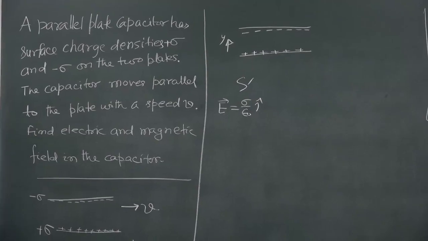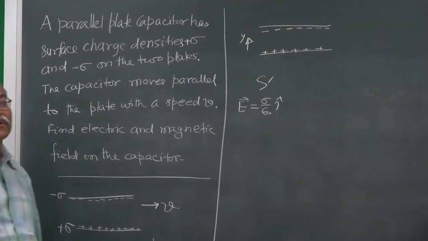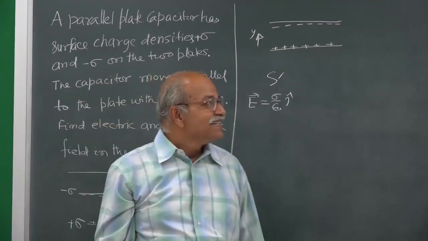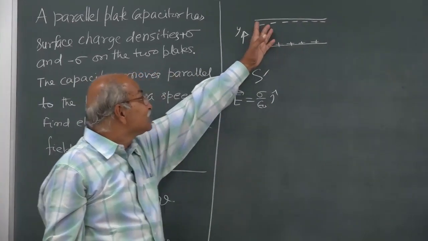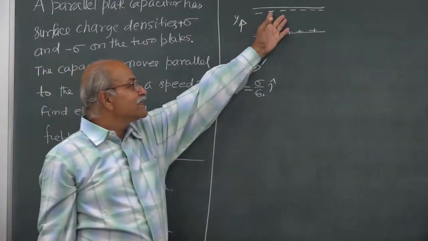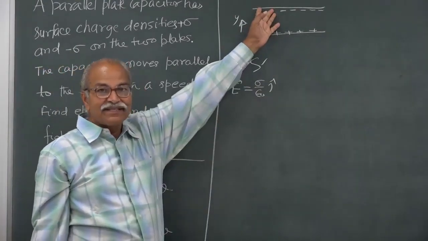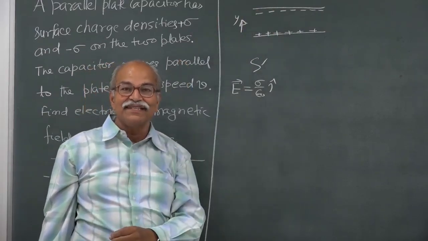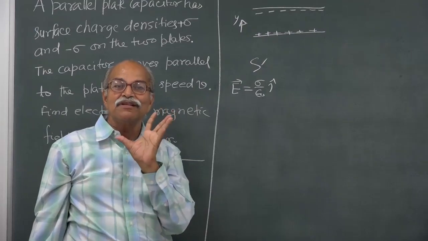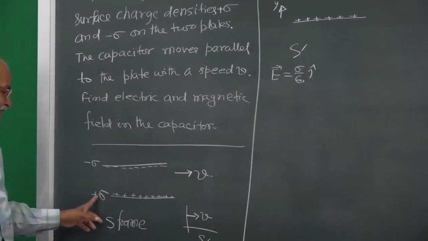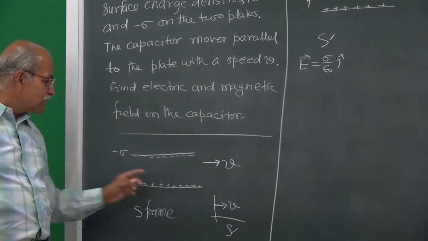No. Why? It is at rest. The problem is this is moving, this is at rest, in this frame it is at rest, and surface charge density is charge per unit area. So, this sigma which is given here is charge per unit area.